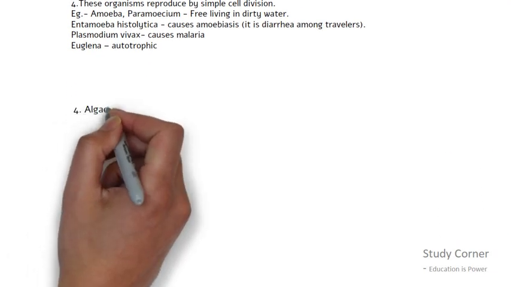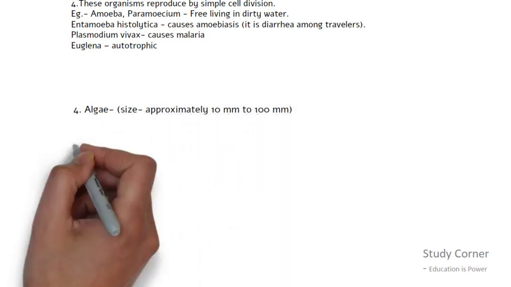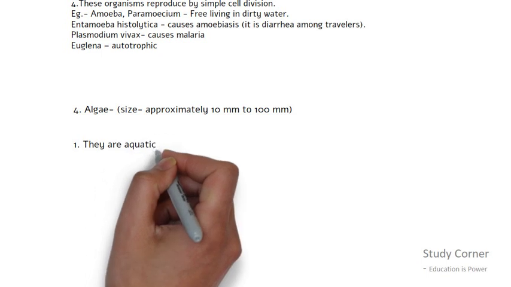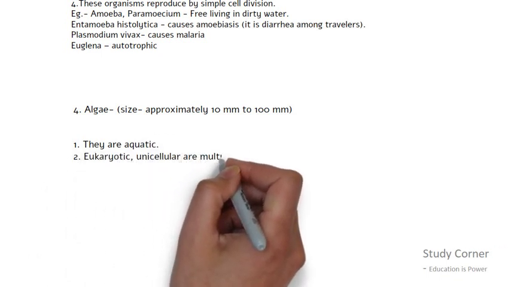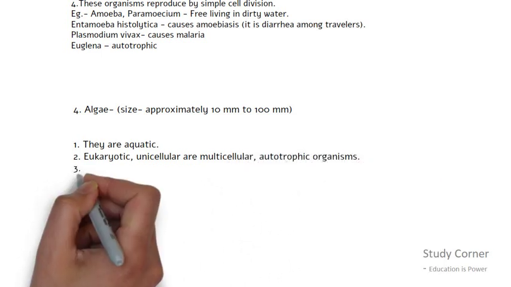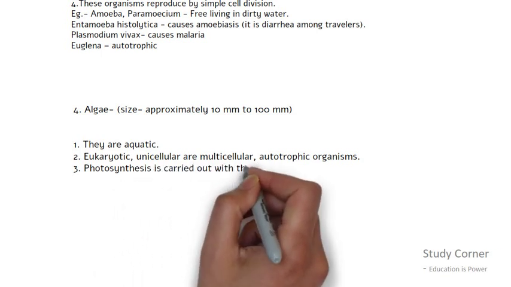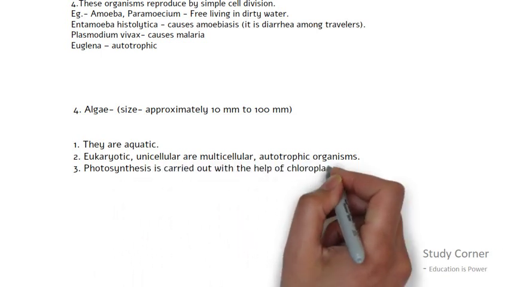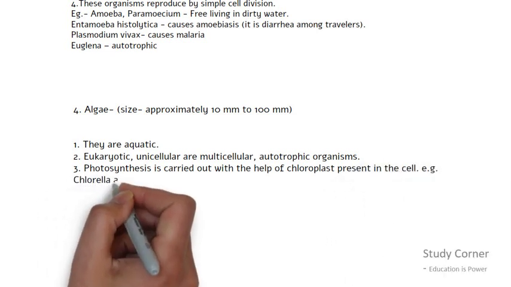Algae are green in color. Their size is approximately 10 to 100 micrometers, just like that of fungi. They are aquatic, that is, they live in water. They are eukaryotic, and they can be unicellular or multicellular. They are, as told before, autotrophic. They carry out photosynthesis with the help of chloroplasts present in the cell. Examples of algae are chlorella and chlamydomonas.